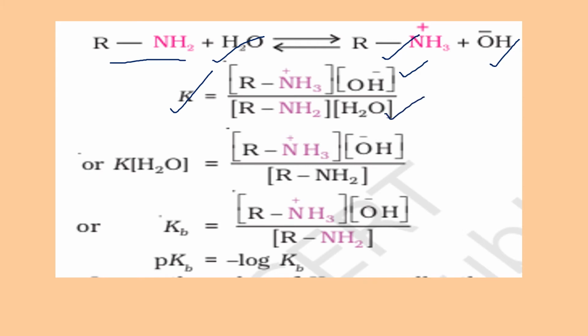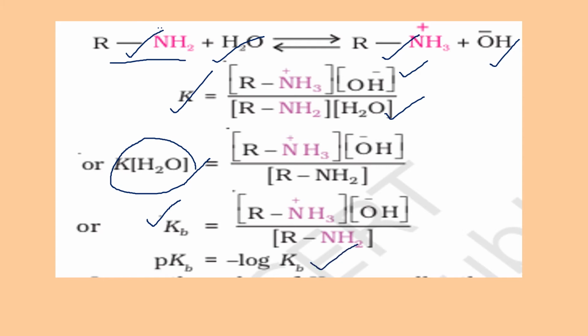We take water in excess, so it is taken along with K. So this whole entity becomes Kb, the dissociation constant of the base, because here RNH2 is a base because of the lone pair on nitrogen.